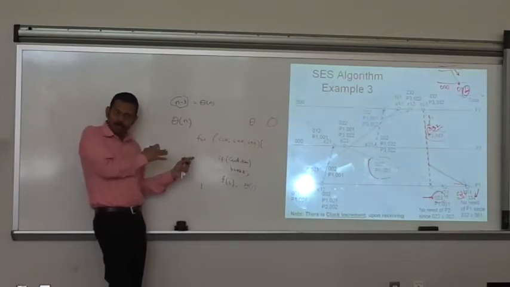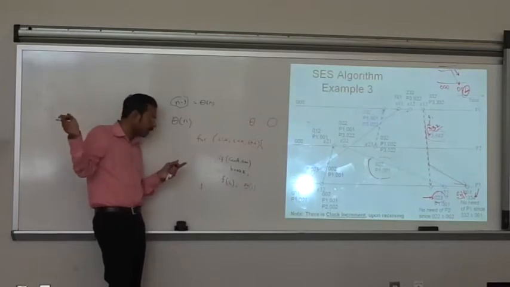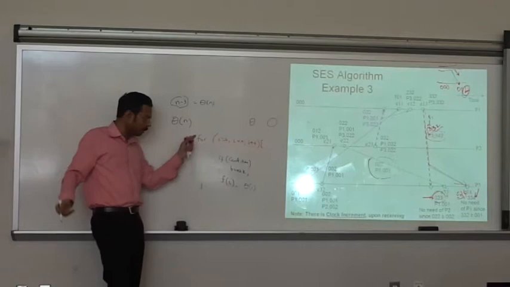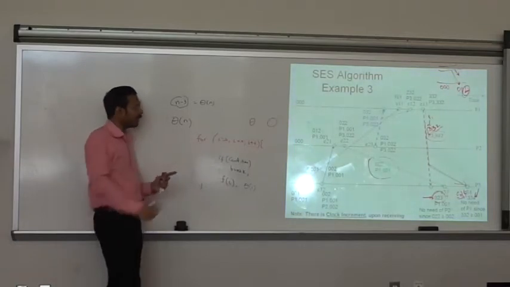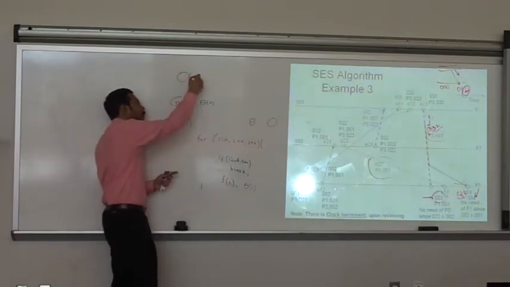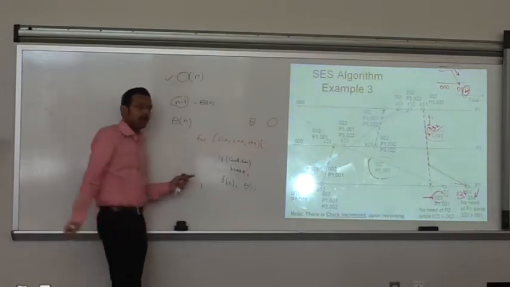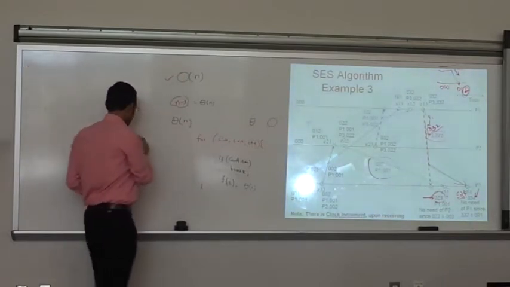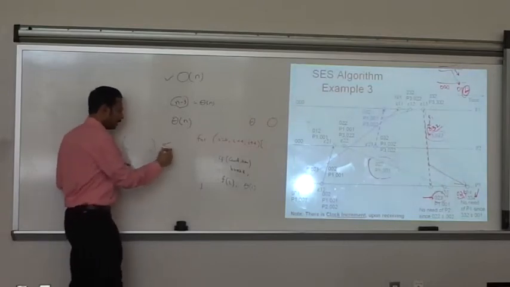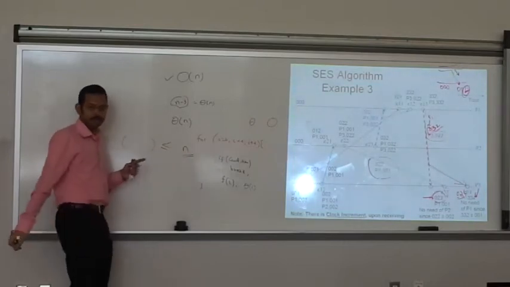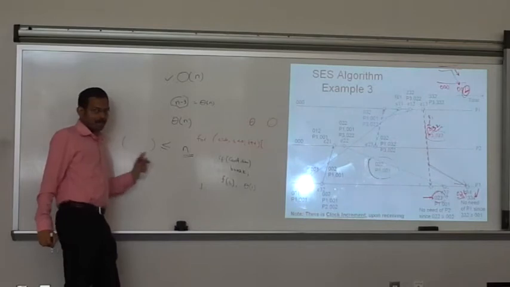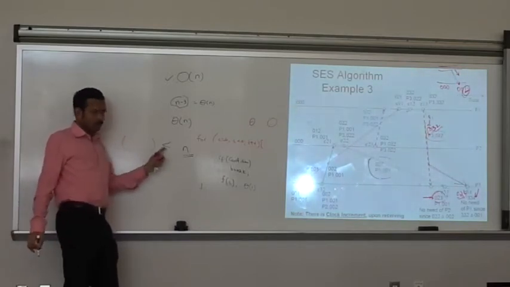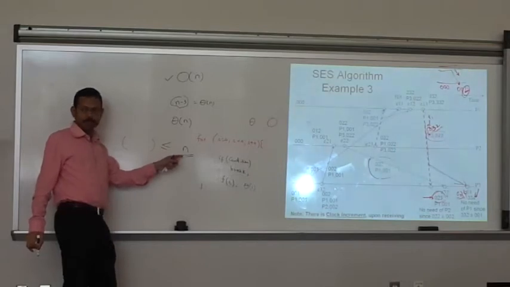At the minimum it could run just once. At the maximum it could run n times. So that n is the worst case number of times the loop could run. So that's where you have to say it is big O of n. So what is big O? In the worst case, whatever the number of times it runs is less than or equal to n. How many times it runs varies, but whatever times it runs, that's going to be less than or equal to n.